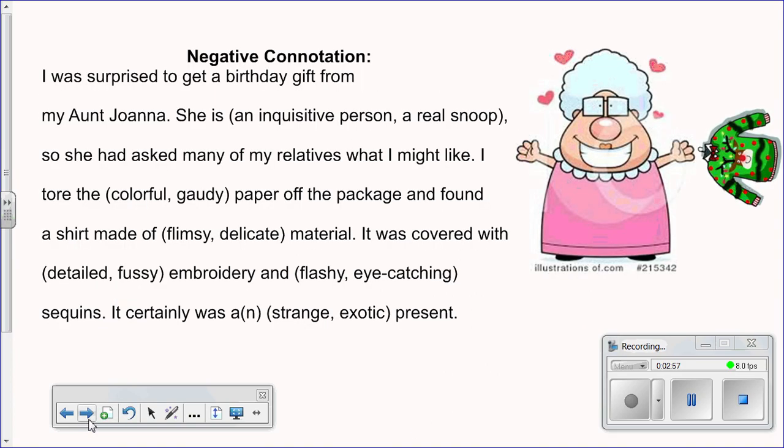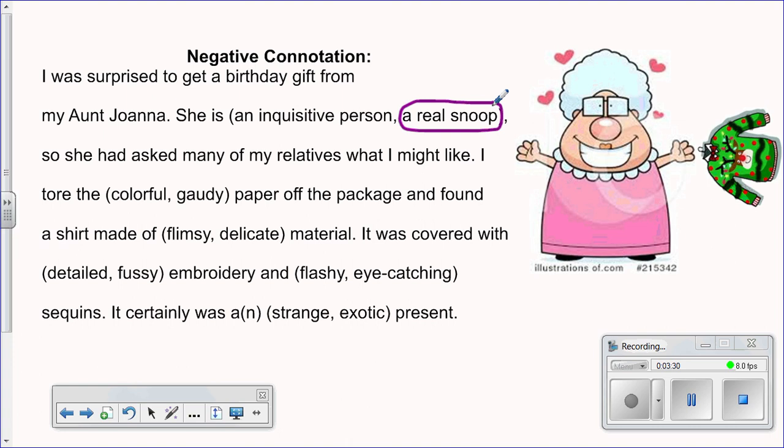Let's look at Aunt Joanna. We are going to give Aunt Joanna a more negative connotation. Sorry, Aunt Joanna. I was surprised to get a birthday gift from my Aunt Joanna. She is an inquisitive person or a real snoop. I think that I'm an inquisitive person because I like to ask a lot of questions, but I would really hate it if somebody called me a real snoop. So that's what we're going to call Aunt Joanna. She is a real snoop, so she had asked many of my relatives what I might like.